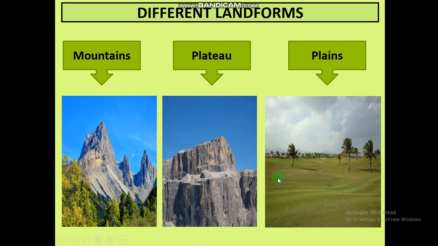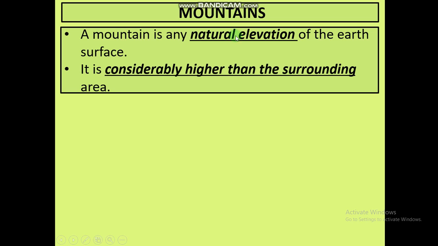And the third landform is plain. Plains are long, flat areas. So these are three important landforms of the earth: mountain, plateau, and plains. Let us talk about mountain first.